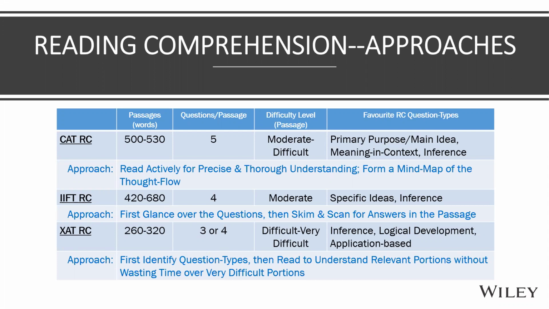But one thing is that sometimes if the XAT examiner picks up a passage from some difficult area where you see half the passage is so difficult that even the examiner, when he goes to make a question, he doesn't know what question to make. Then he makes 3 questions from the easy part.